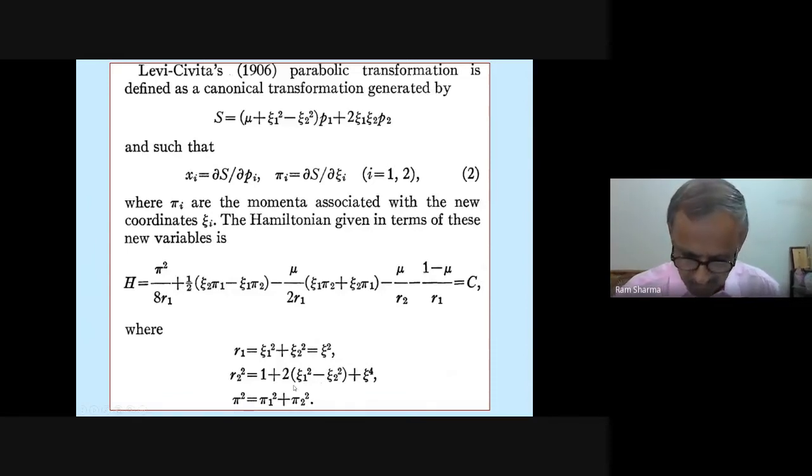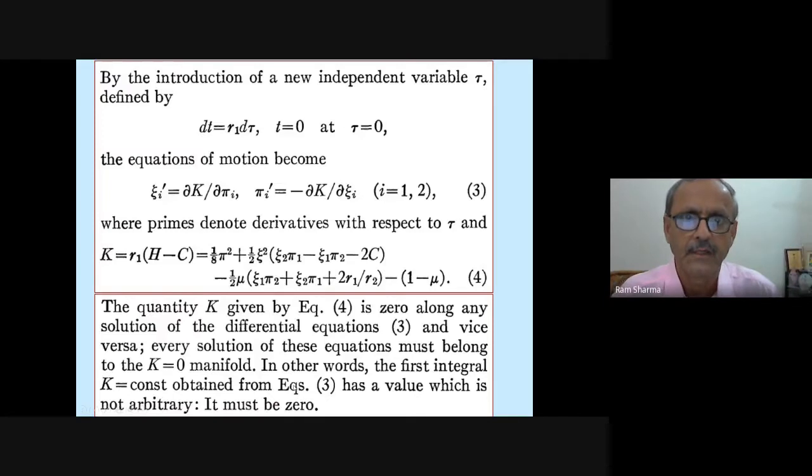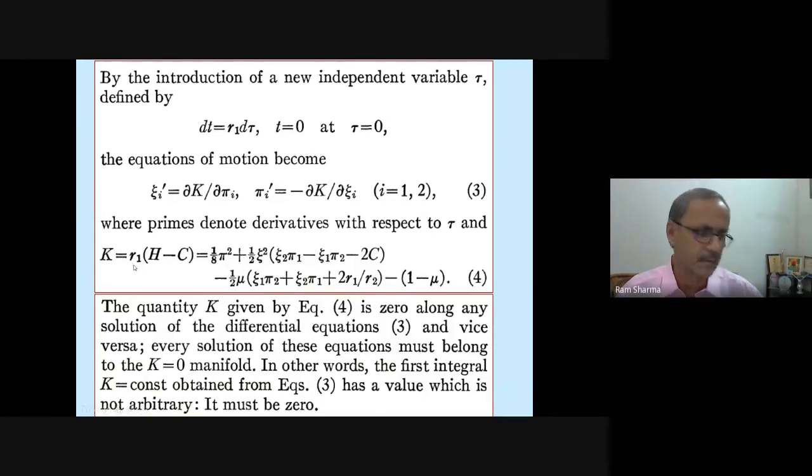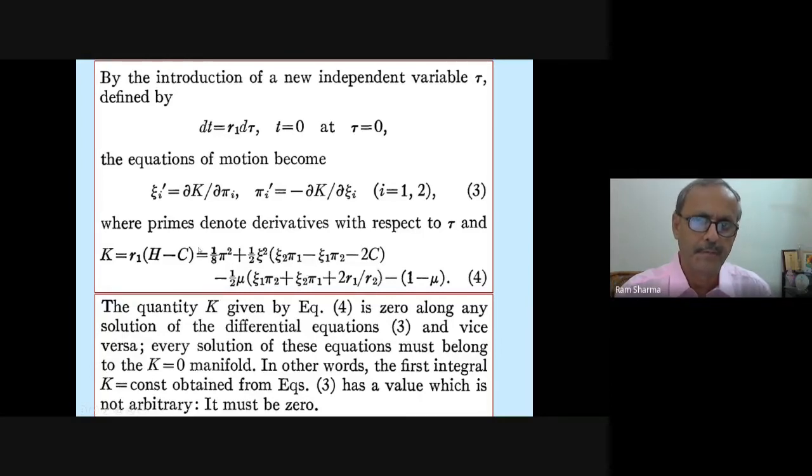So these are the new coordinates, and the momenta are there. And this is your R, d theta, R1, all those things are defined. A new Hamiltonian has come, multiplied by R1. So whatever singularity was there, mu by R1, R1 will go. So your R1 will not appear now. Only R1 by R2 will come there, but that will go into the mu terms, into the perturbing terms. But basically, in the two-body problem, because he has to generate a complete solution around the bigger or more massive primary.